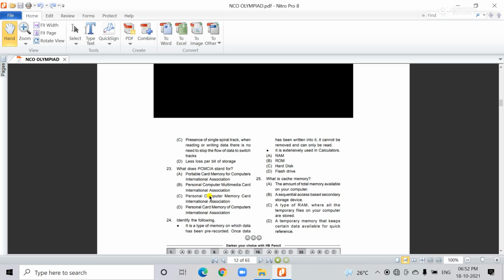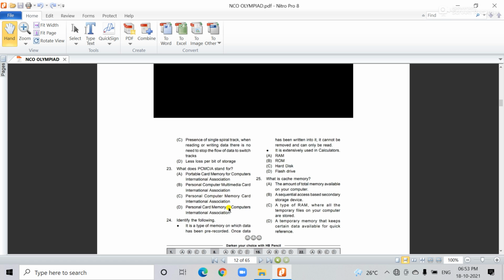Third, Personal Computer Memory Card International Association. And the last one is Personal Card Memory of the Computer Internal Association. See, four options are there. The correct answer is C, the third one. The full form of PCMCIA is Personal Computer Memory Card International Association.